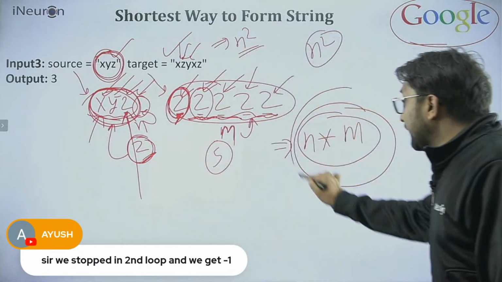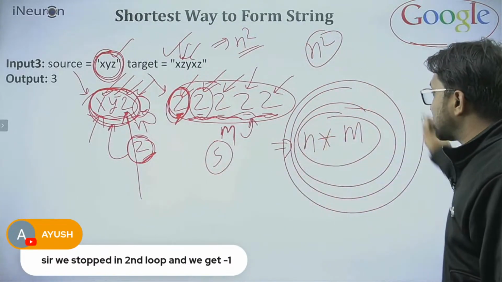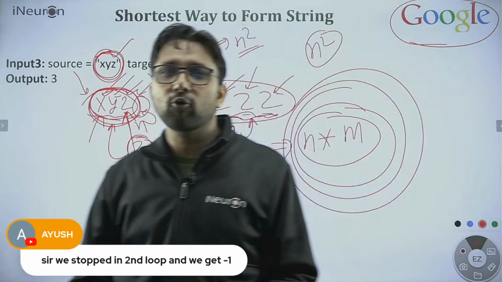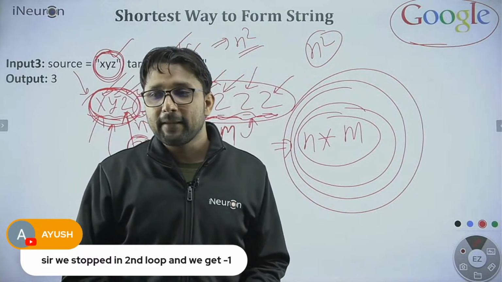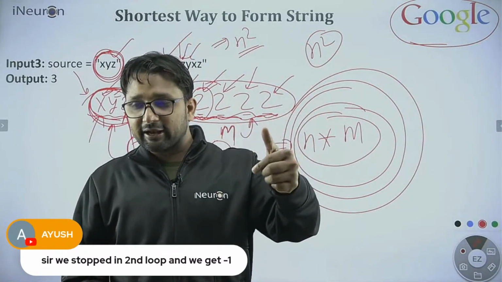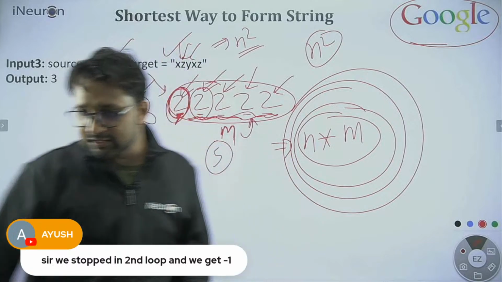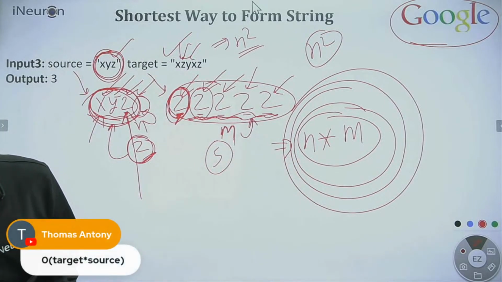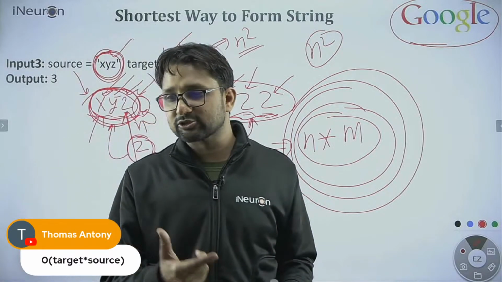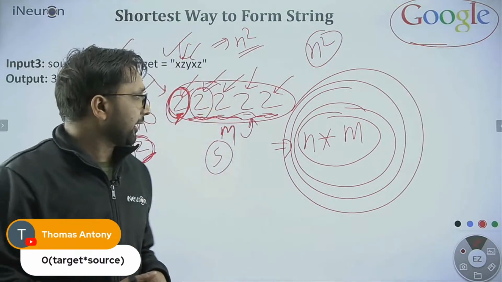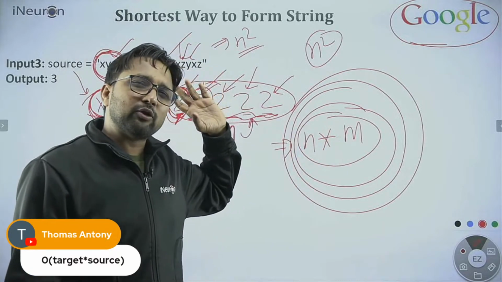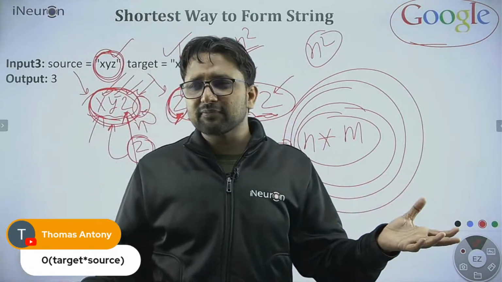Is there any better idea to reduce this time complexity from n into m? Can you reduce this time complexity somehow? Any idea coming to your mind? That is the learning part. Thomas says the right way. The complexity is target size into source size. Yes, Thomas. Fine. Can you reduce the time? Any other idea coming to your mind to solve this problem? What is the problem? Once again, I'm speaking.